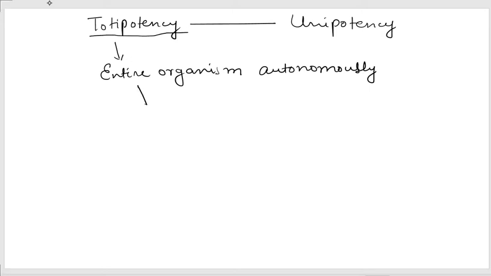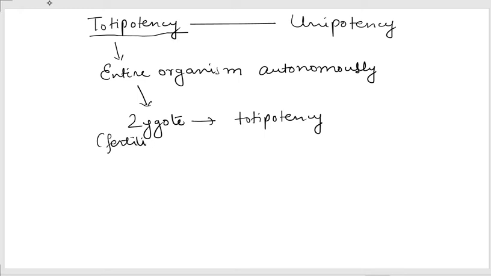And you know that in human development, only the zygote has the property of totipotency. So zygote is capable of giving rise to a complete organism. You can say this is a fertilized egg, so it has the property of totipotency whereby it is capable of giving rise to a complete organism.